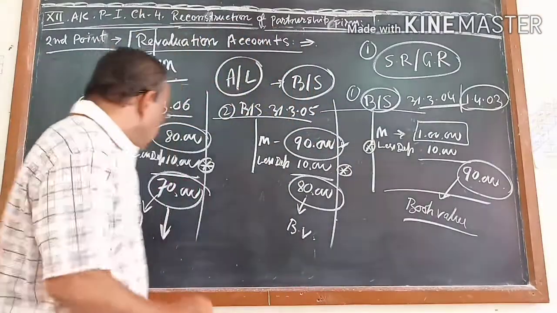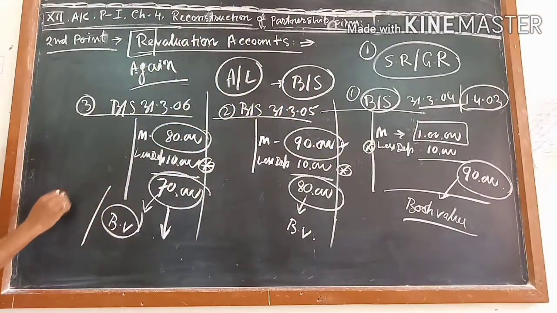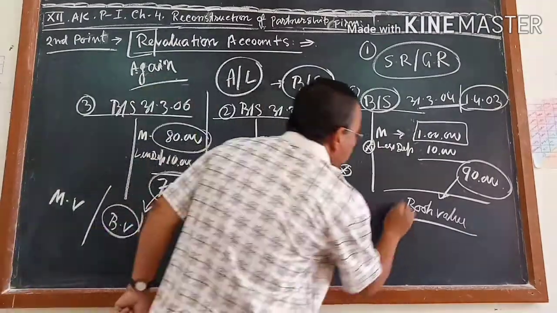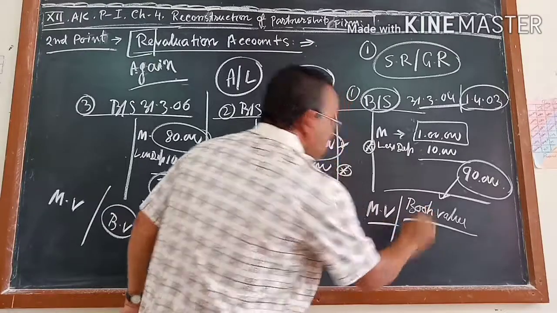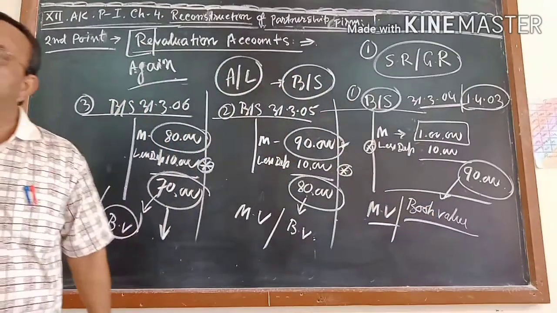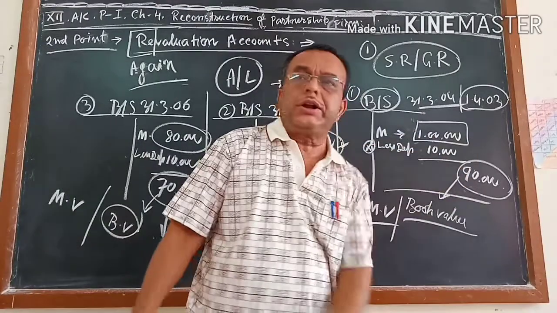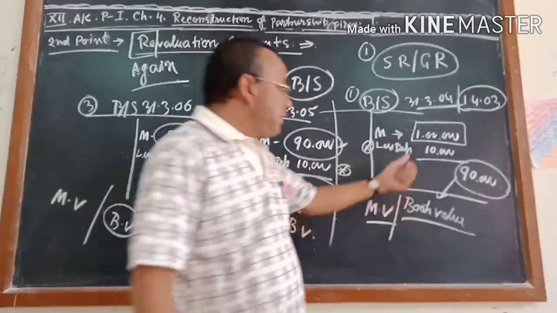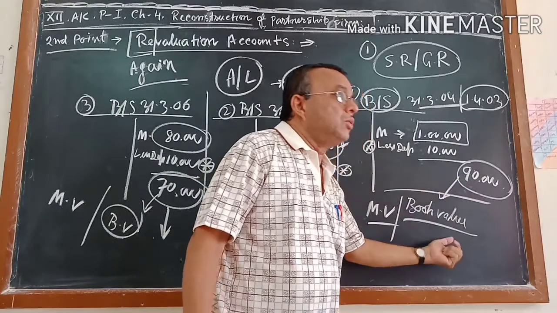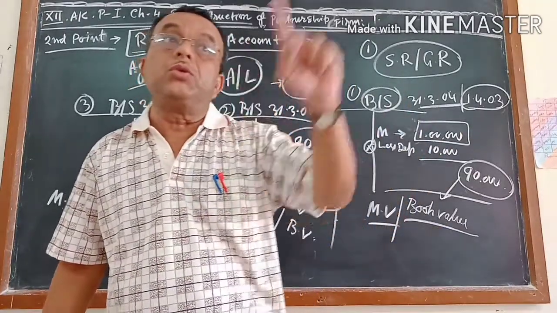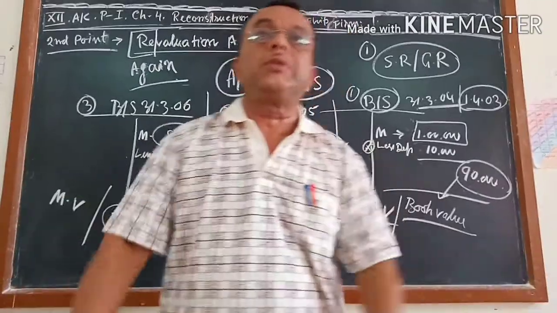So I want to tell you there are two things: one is called market value and one is called book value. The value which you write in your book or register after deducting depreciation is called book value. Book value may or may not be equal to the market value.